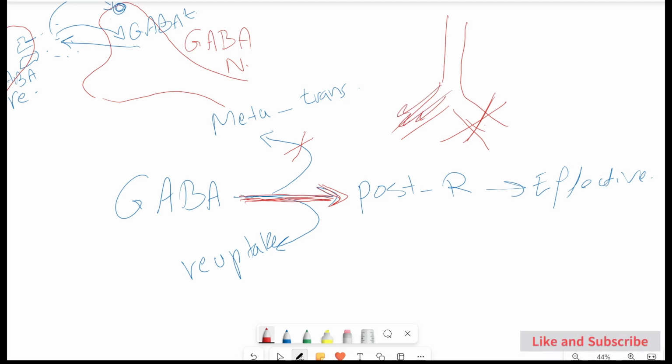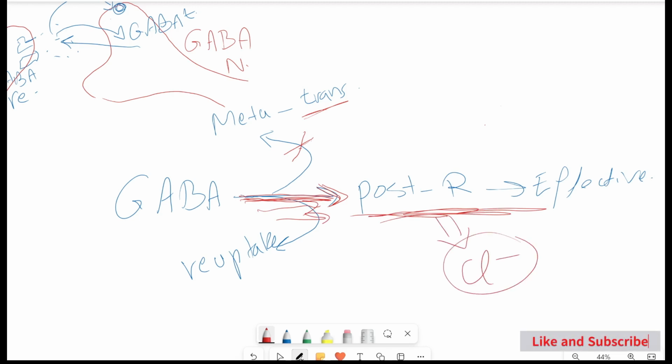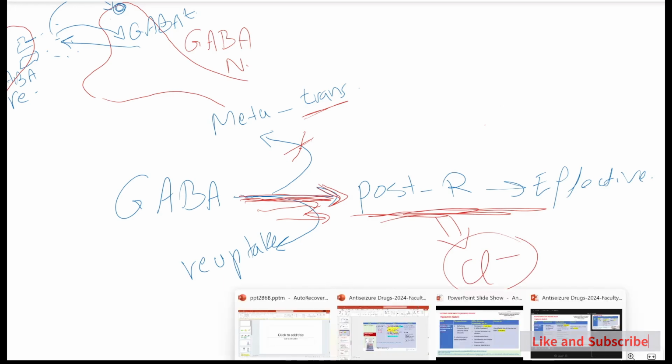The same situation applies when you inhibit transaminase. Vigabatrin inhibits the transaminase. This will activate the postsynaptic receptor and lead to opening of the chloride channel, hyperpolarization, and relaxation.